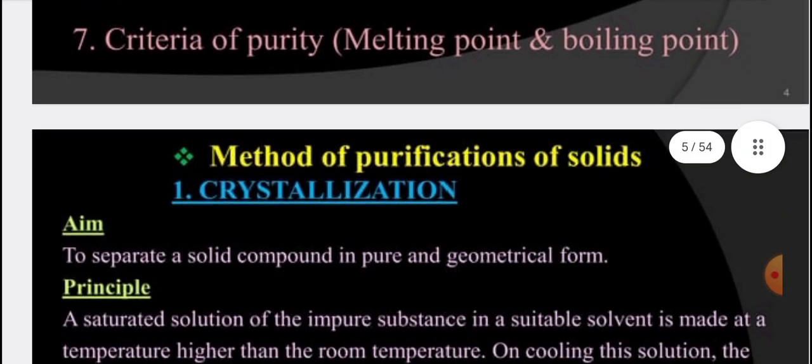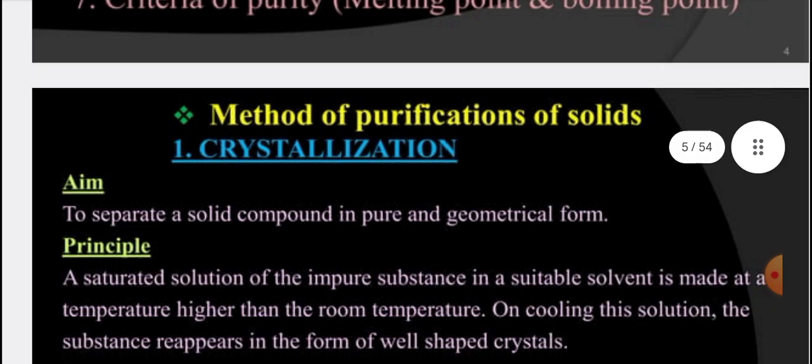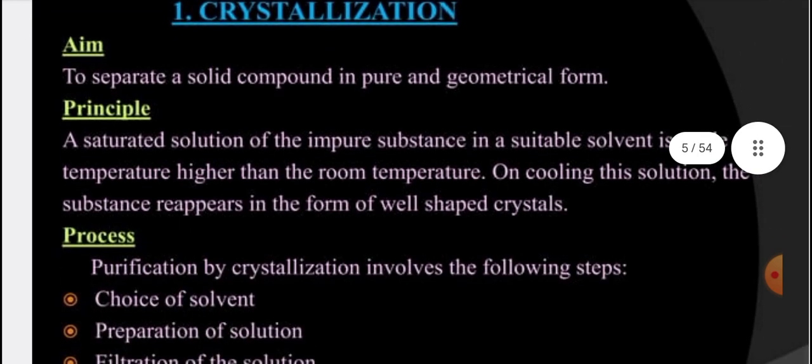Basically, crystallization is used to prepare crystals of a given sample of our desired organic compound in crystallized form. To separate a solid compound in pure and geometrical form, we go by this crystallization method.